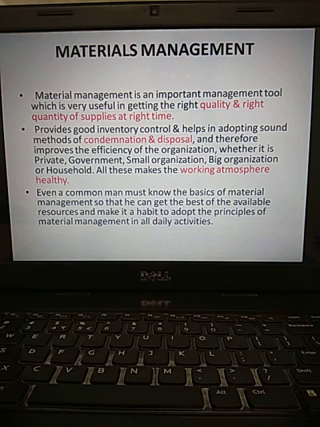So the wasted material will be recycled again to use in the same product's manufacturing. Condemnation is equal; same way, disposal.